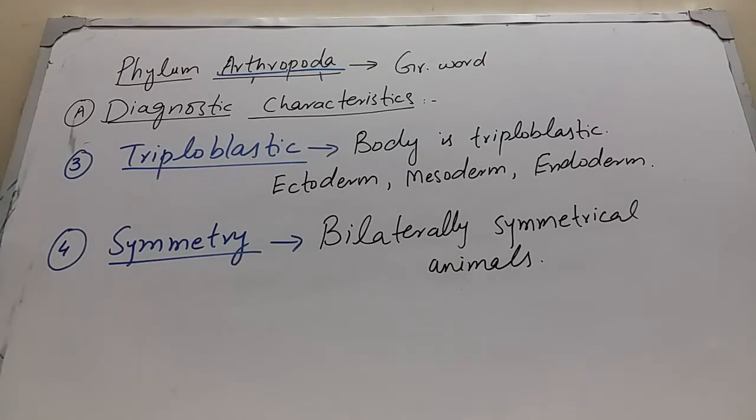Third point is triploblastic. Triploblastic means made up of 3 layers. Arthropod's body is triploblastic, that is, it is made up of 3 layers. Outer layer is ectoderm, middle layer is mesoderm, and the inner layer is known as endoderm. Next point is about the symmetry. Symmetry of arthropods is bilaterally symmetrical. They are bilaterally symmetrical animals. Symmetry means that the body of arthropods can be cut into 2 equal halves by using only one plane.